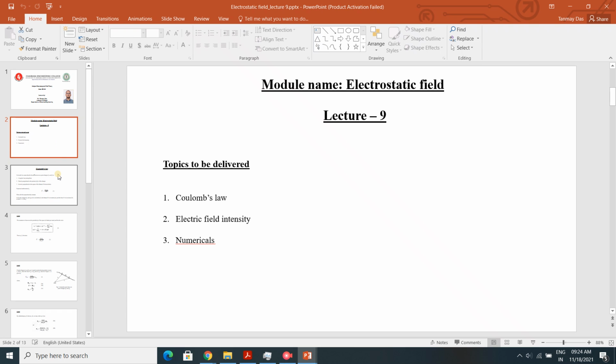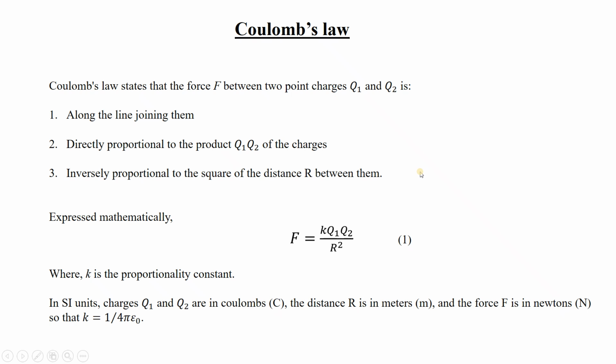Now next we will start the lecture of the next module, which is electrostatic field. So the topics gradient, divergence and curl are over. We have learned the basics of vector calculus, including the Laplacian operator and the concept of curl 0 and divergence 0.